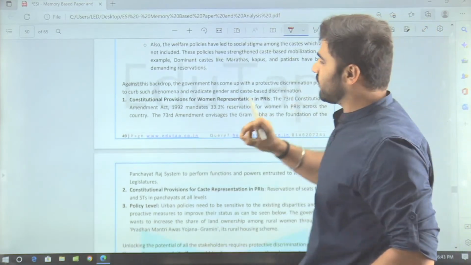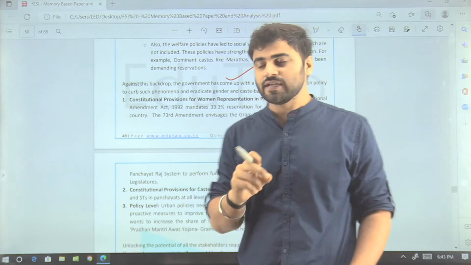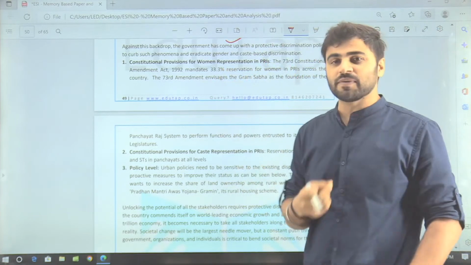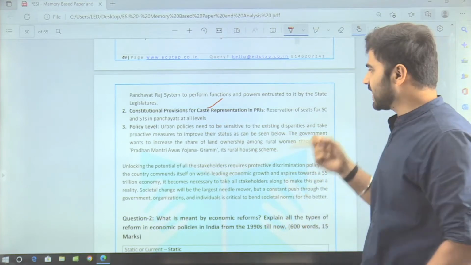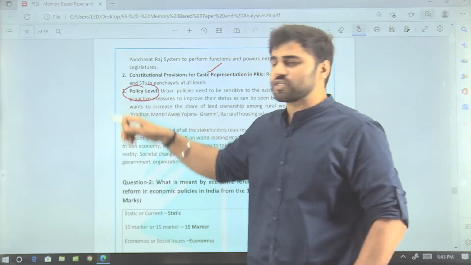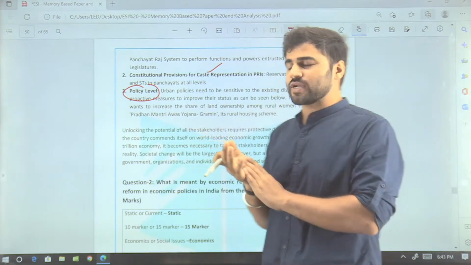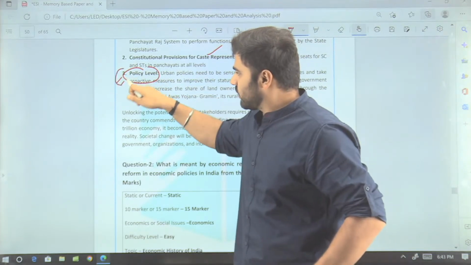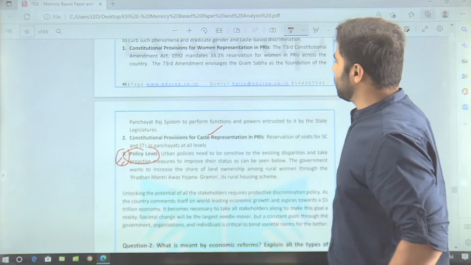Then after that, guys, you have to tell what protective discriminatory policies have been taken by the government, right? So you can mention the constitutional provisions related to women's representation in Panchayati Raj institutions. You can also mention constitutional provisions for caste representation in PRIs, that is Panchayati Raj institutions. Guys, you can also mention some policy-level schemes taken by the government for promoting the interest of vulnerable classes, right? So through this way, you have covered what protective discriminatory policies have been taken by the government, right?